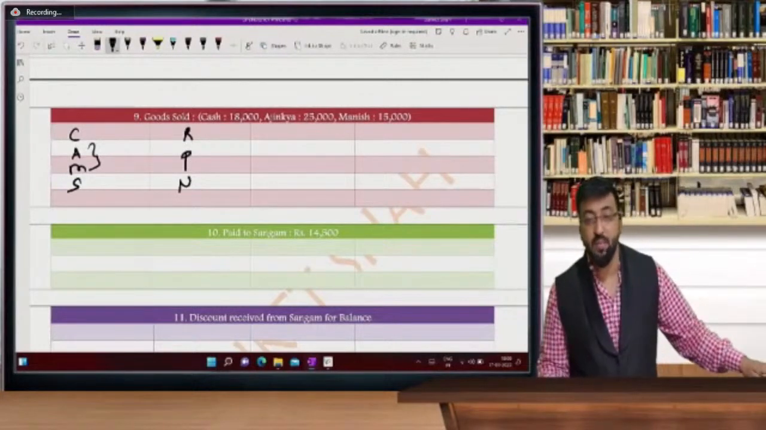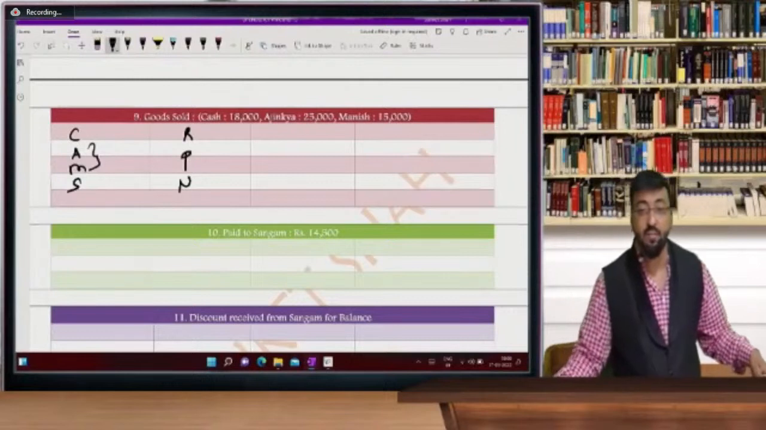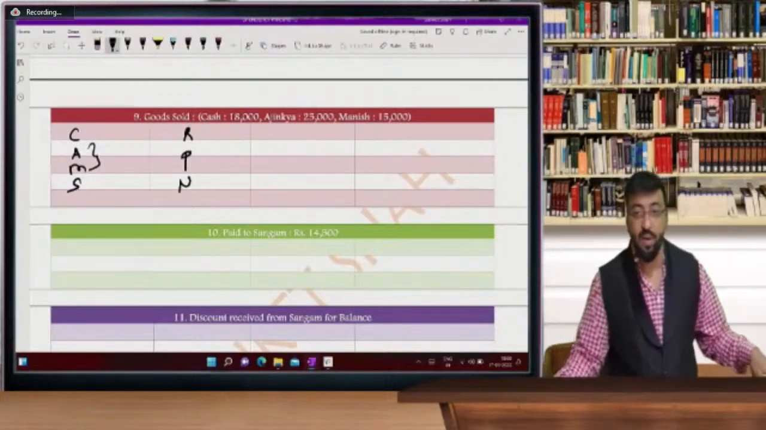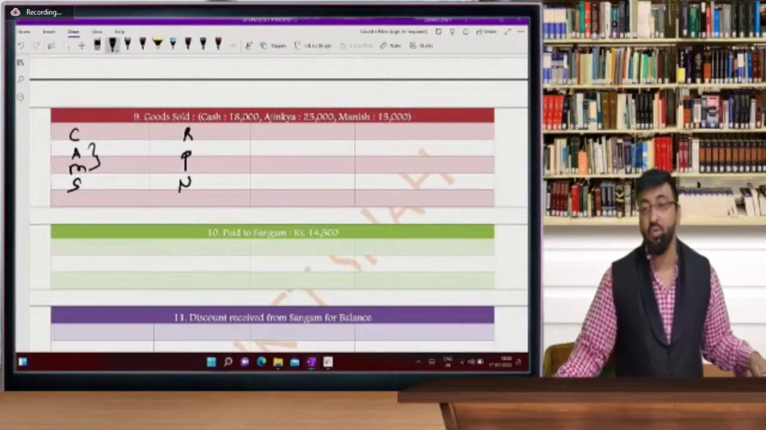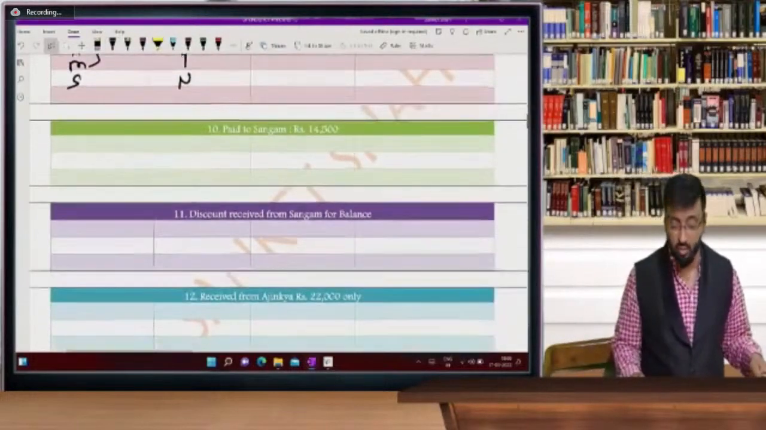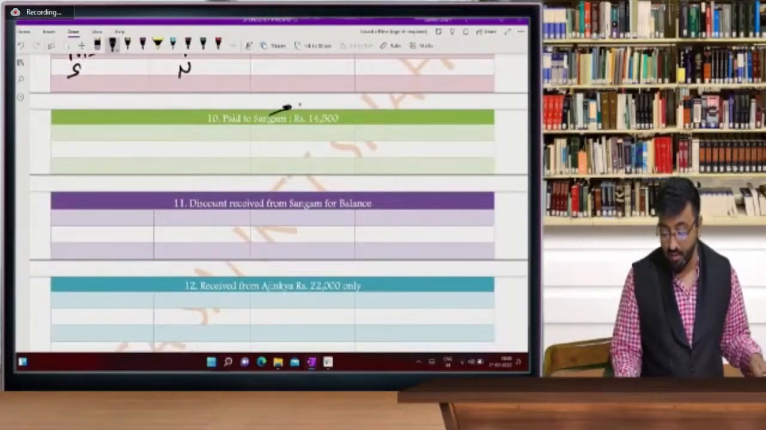So the entry will be: real account, cash comes in; Anand and Manish Ji are debtors; and sales account will be a nominal account. So remember, here the entry will be cash account debit, Anand account debit, Manish account debit to sales account. And paid to Sangam, yes, what is the entry? Paid to Sangam. Sangam is our receiver.